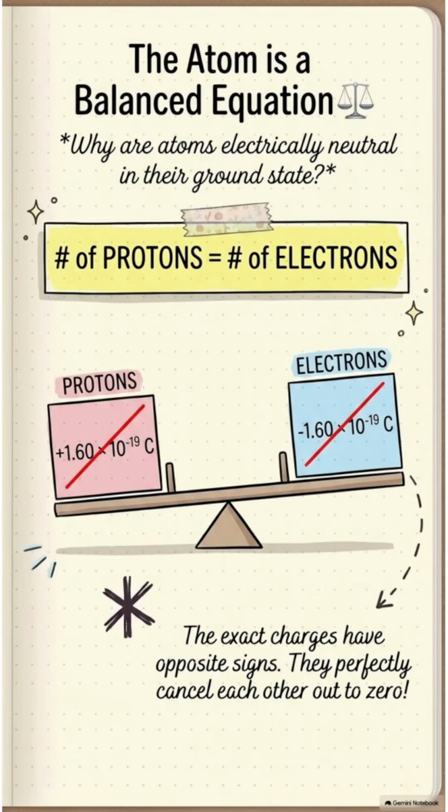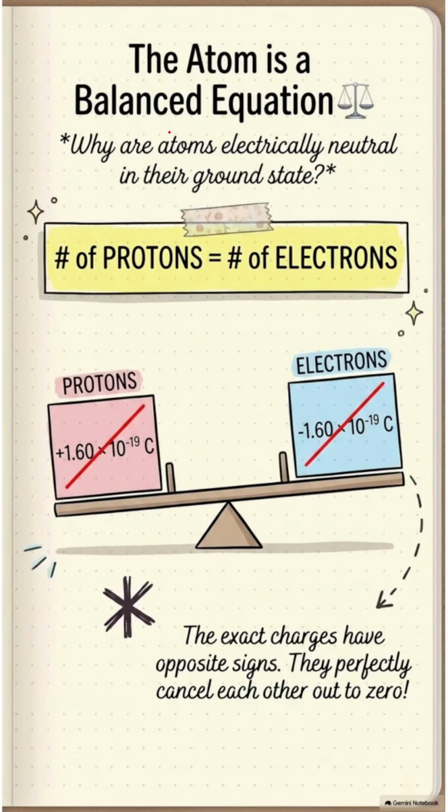Have you ever wondered where the mass of an atom is concentrated and why an atom is electrically neutral in the body? Having said that, there are subatomic particles, the proton and electron, that can carry charge, but still the atom is neutral in nature. So in this short video, we will explore the nature of the atom in terms of its mass and charge neutrality. So let's make a start.